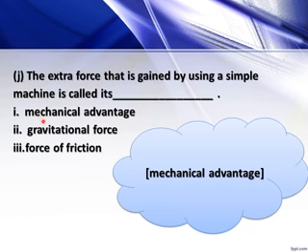And mechanical advantage is the extra force that is gained by using a simple machine. In other words, we can say that less effort needs to be applied to do more work. So extra force that is gained by using a simple machine is called mechanical advantage.